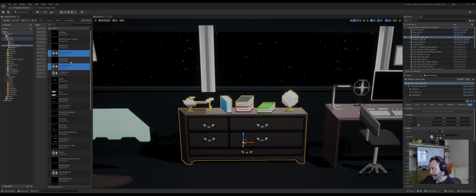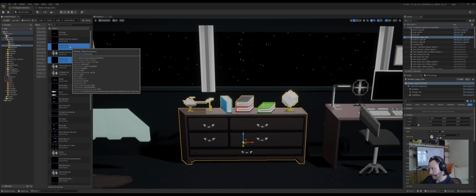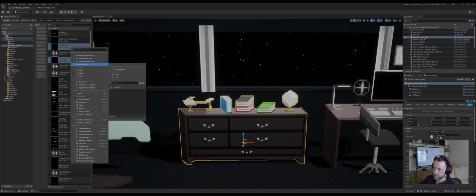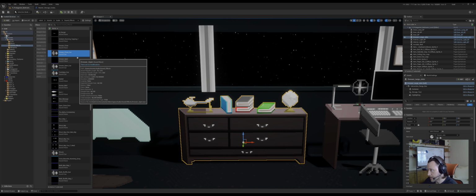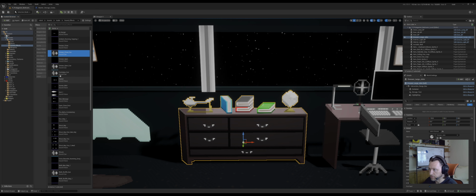I then create cues from them. So I select which ones I want, right click, multiple cues, so it just doesn't try and cram them all into one single cue. Simply so I can make it truly granular.